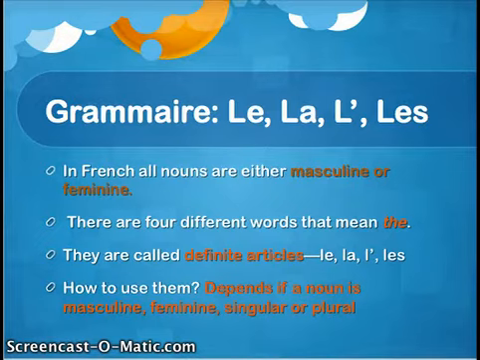Alright, what you need to know about these articles is that they are either masculine or feminine. All French nouns pretty much are either masculine or feminine. And all of these four words, which are articles, they all mean "the." In English, it's easy because whether you're talking about a singular thing or a plural thing, you only use "the." There is no feminine, there is no masculine in English.